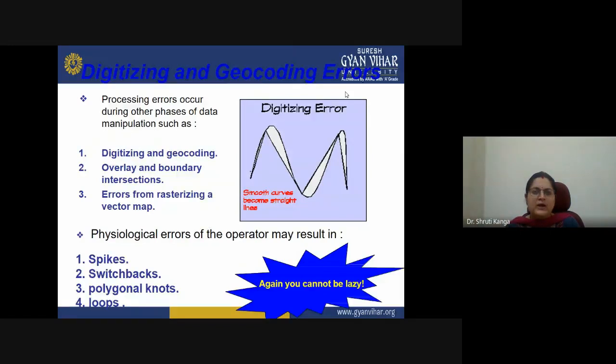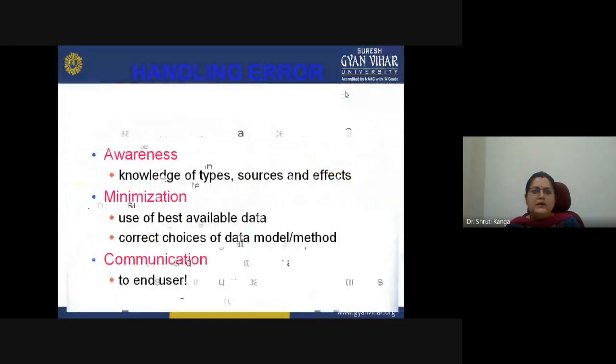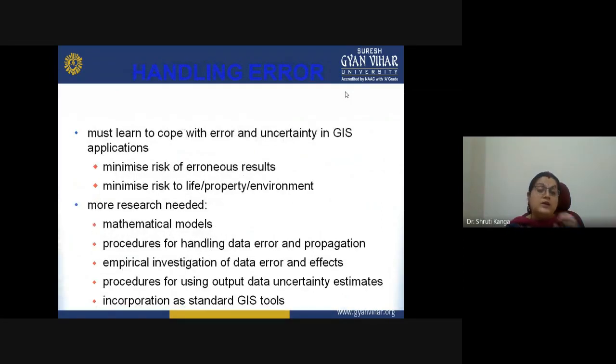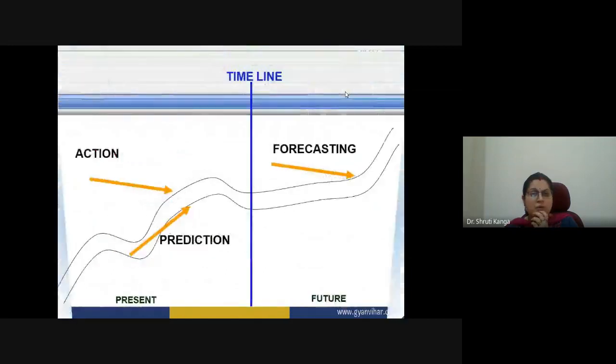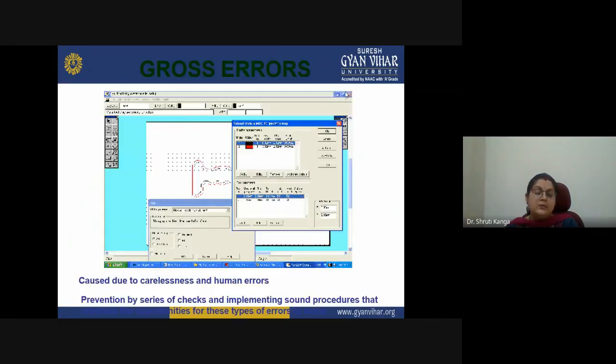Till now we have studied one error type, that is the source of errors, where we have studied different errors which are related to the handling of data. Then we have also studied the errors related to modeling or collection of data, where we have studied gross, random, and systematic errors.